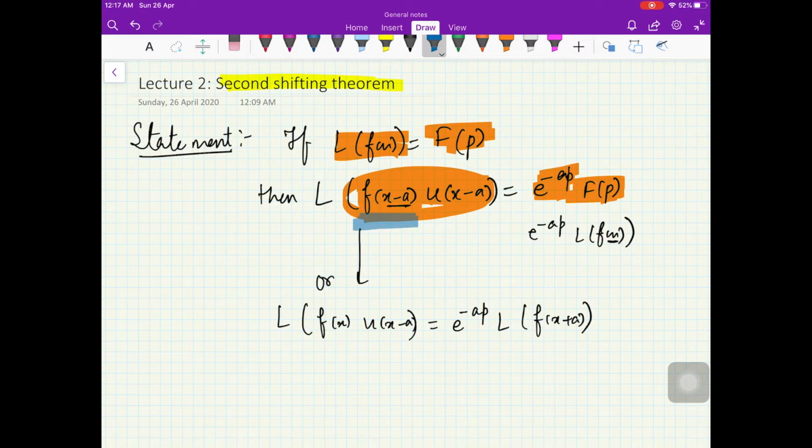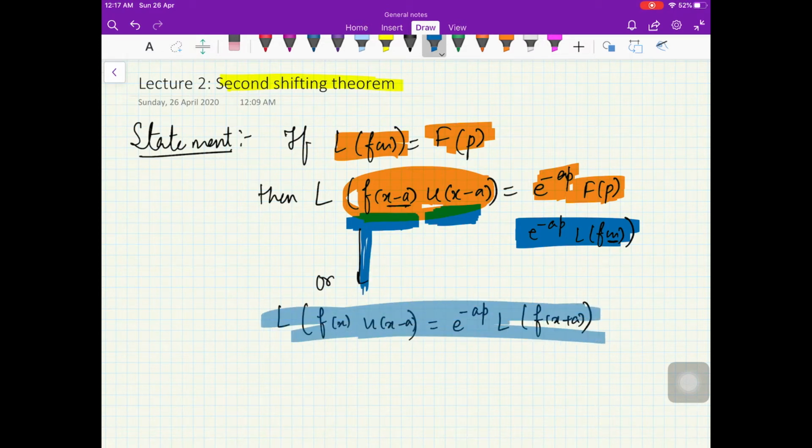You see, in the first video I told you that I am looking for something like that: if I replace x with x minus a, what happens on the right hand side. So we are not getting exactly that. We here get another function, which is a unit step function which we had introduced in the last video, and the equivalent statement to this is this statement here.